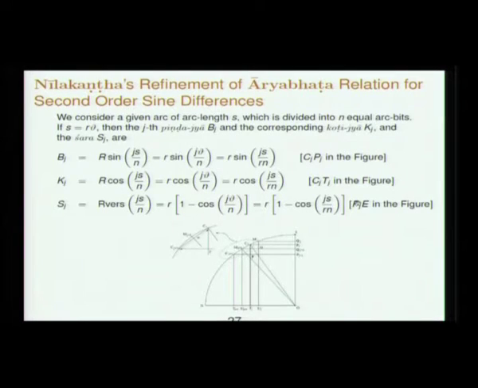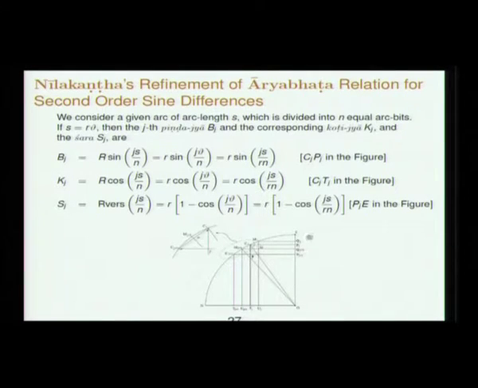Now we had this Aryabhatta relation, to which I am again coming back and explaining to you the kind of refinement Nilakantha made of the Aryabhatta relation to enable the calculation of sine values accurately. So the way Nilakantha arrived at that refinement, I am just trying to explain to you.